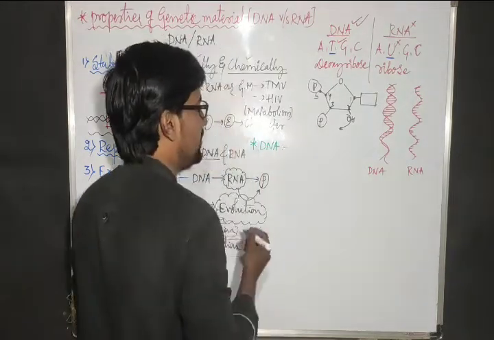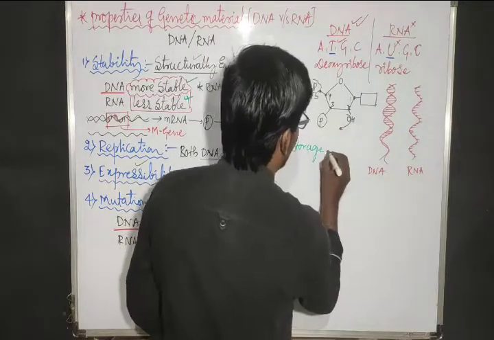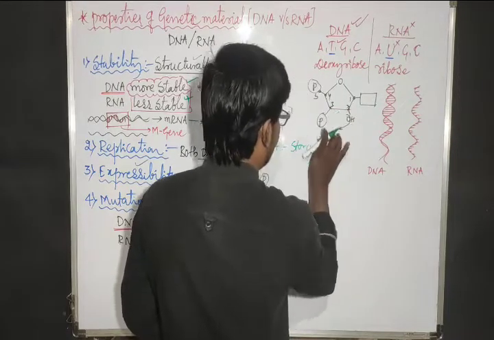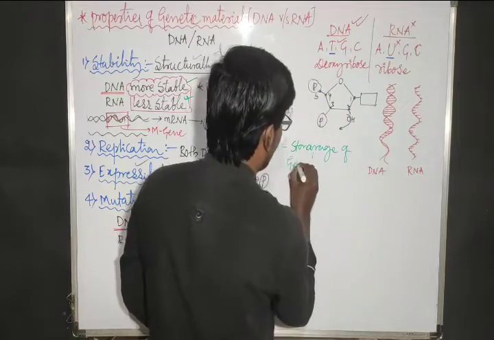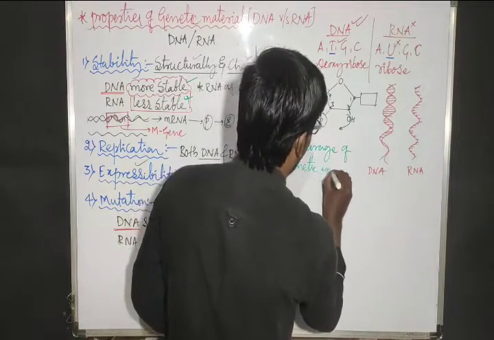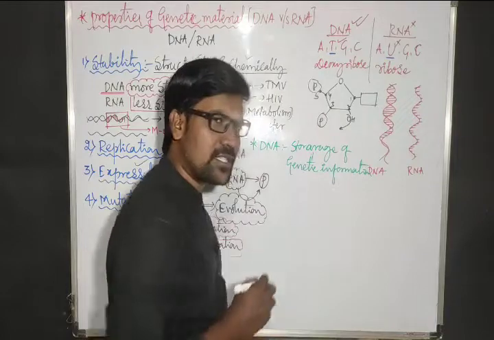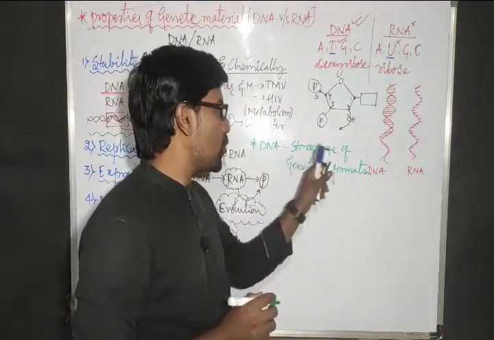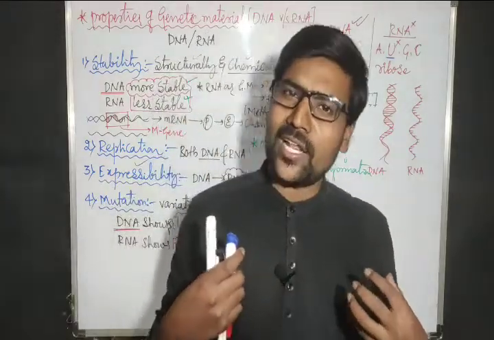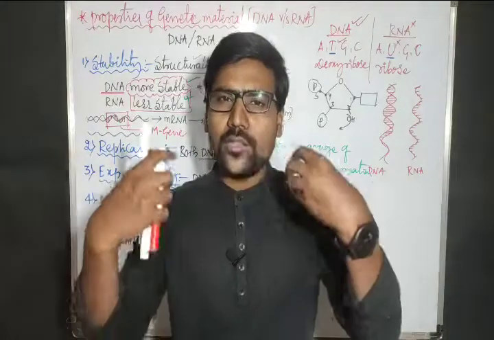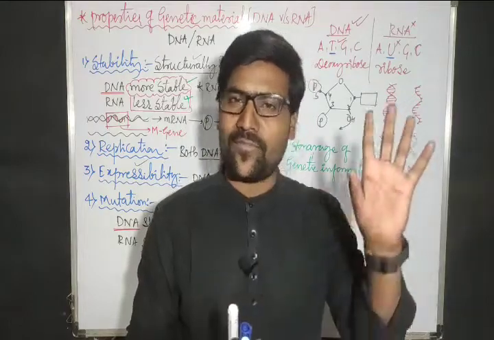DNA is acting as storage of genetic information. That is the best thing. DNA helps in storing genetic information. That means, see here, how many characters we show daily throughout our lifespan. All those characters are present in hidden form in the DNA. DNA has stored all the information.